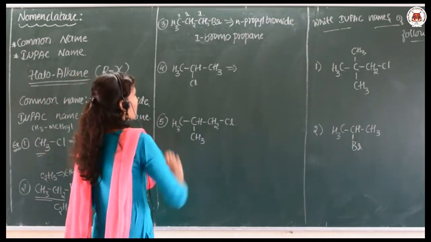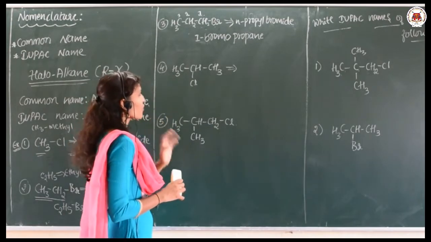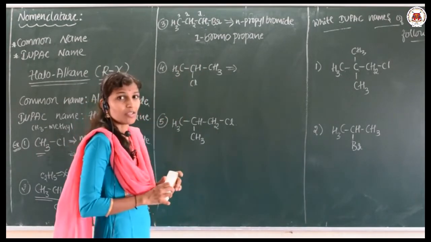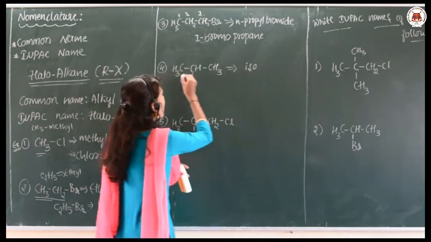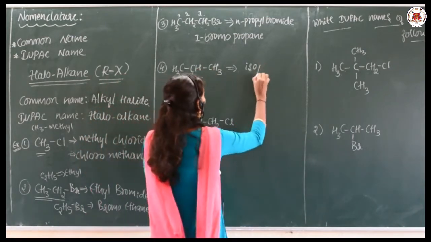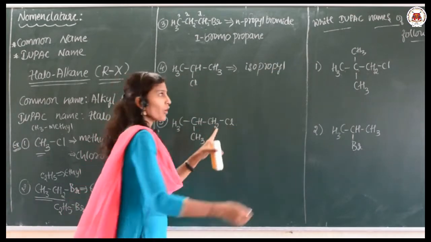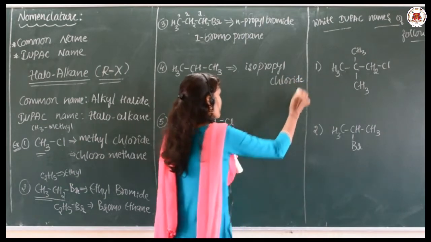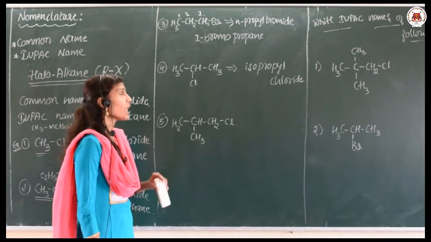See here, branching is there. As I said, even this can be written in a straight way. If there is branching, we are going to take it as isopropyl. We take the common name as iso. How many carbons are there? 1, 2, 3. Prop. Isopropyl, with the attached halide chlorine, so isopropyl chloride is the common name of this compound. Let me tell you the IUPAC name.